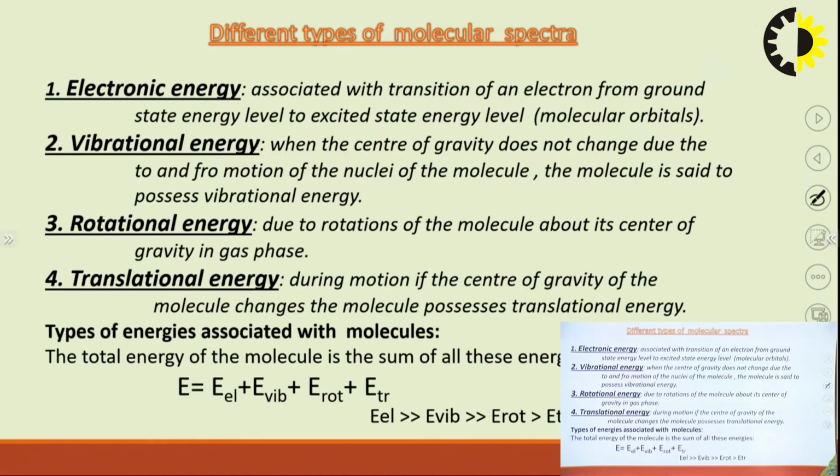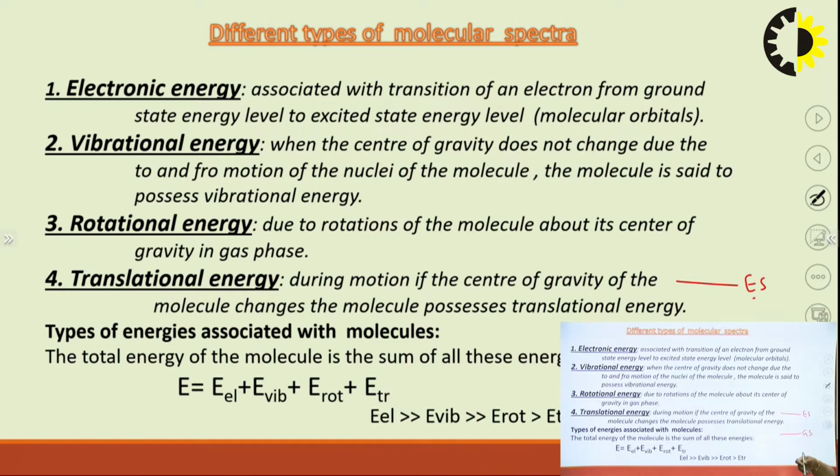Now, when we check the spectra, there are 4 types of energy associated with a molecule. The first is electronic energy. Electronic means the transition of an electron from the ground state to the excited state or vice versa.